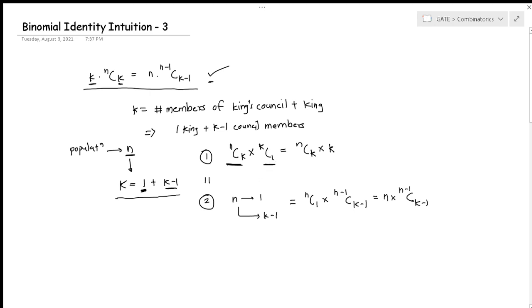Mathematically this can be written like this after simplification. Or the second approach could be that I always choose one person out of n people as king, and the rest, k minus 1, as council members. So choose one person from the n people as king.